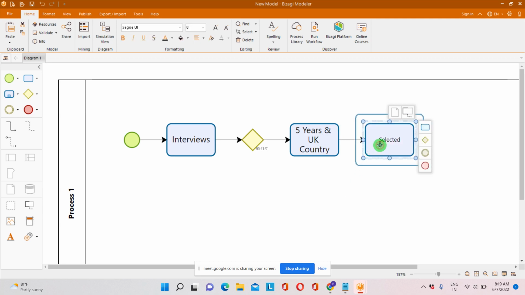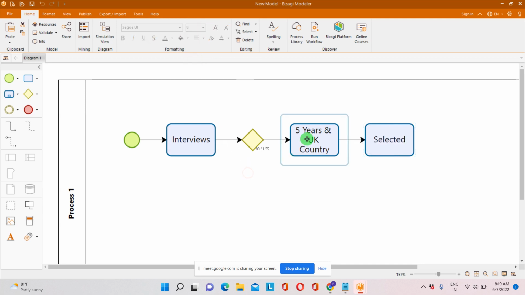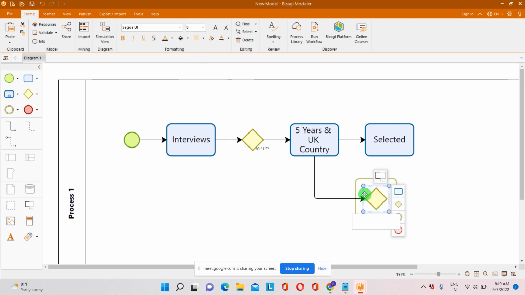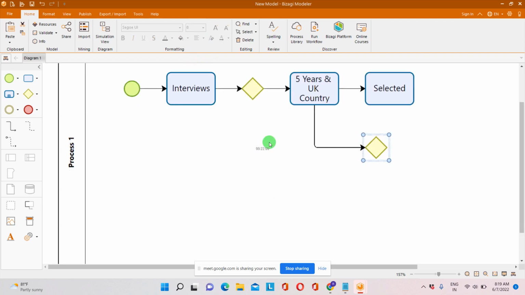Okay, in case it is not meeting that particular criteria, they'll be getting a rejected email.